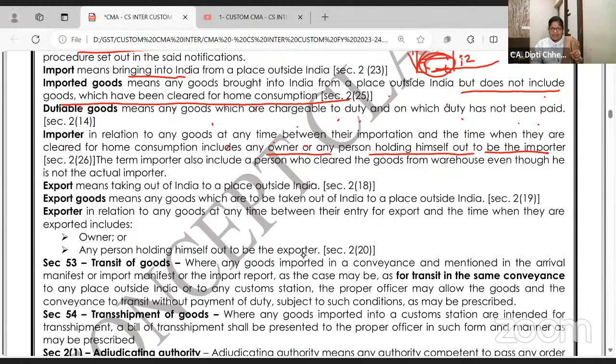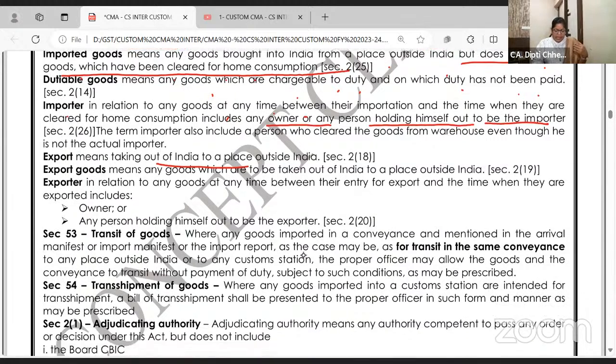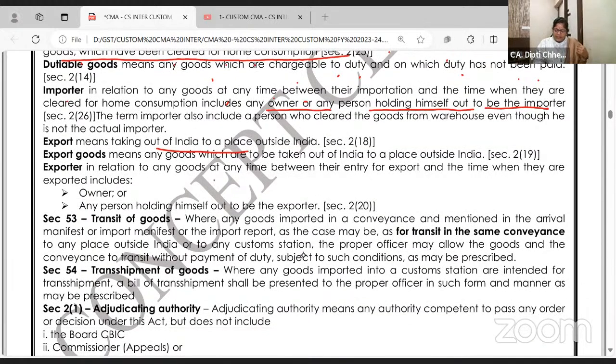Today is only one day of theory because it is concept. Tomorrow the concepts and problems will go together. Export means taking out of India to a place outside India. Taking the goods out of India. Export goods means goods which are to be taken out of India. Exporter, in relation to goods at any time between their entry for export and the time when they are actually exported, includes the owner or any person.